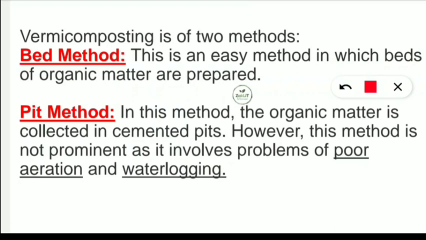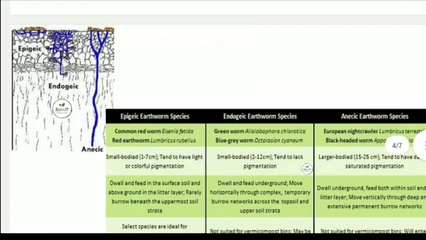The disadvantage of the pit method is that it has poor aeration as well as a water logging problem. When there is poor aeration, the earthworms will not get enough oxygen. As a result, their growth will be affected, and we will not get a good quality vermicompost. So in comparison to the bed method, the pit method is not that efficient. Let's move on to the next slide.